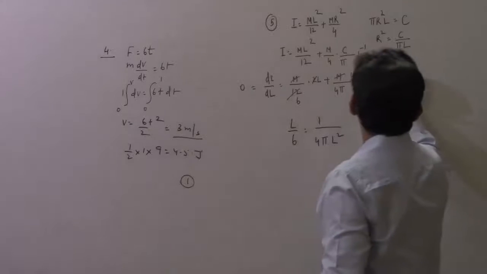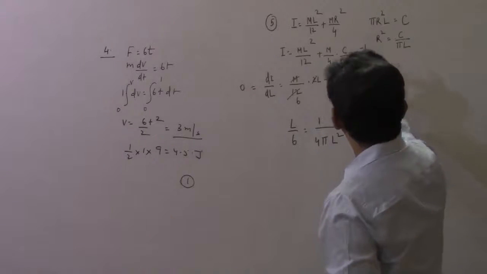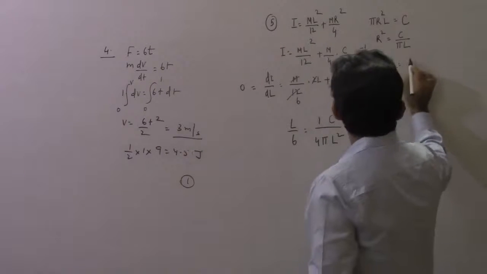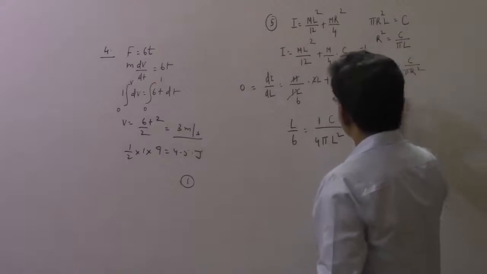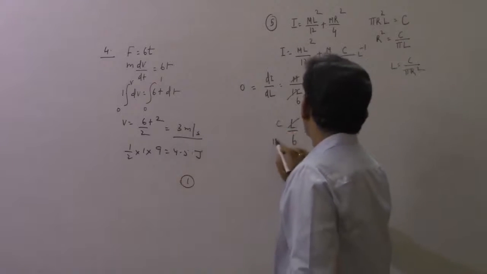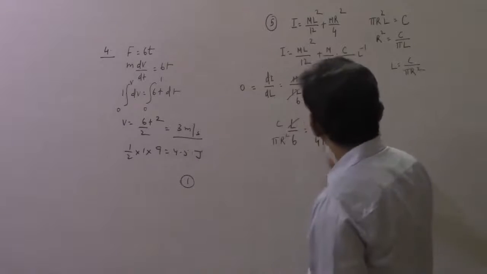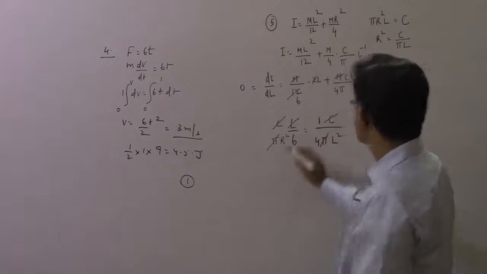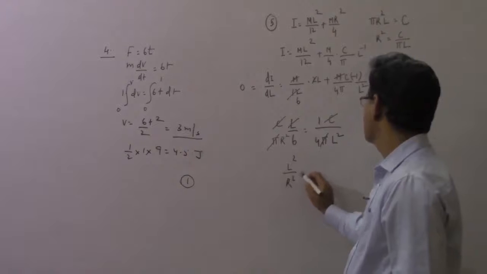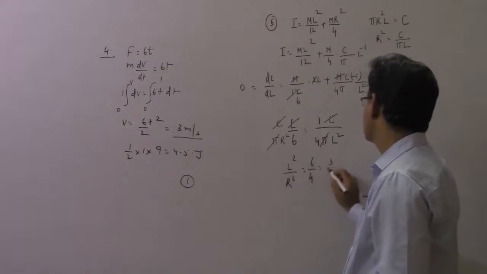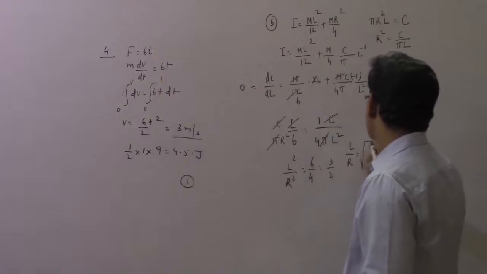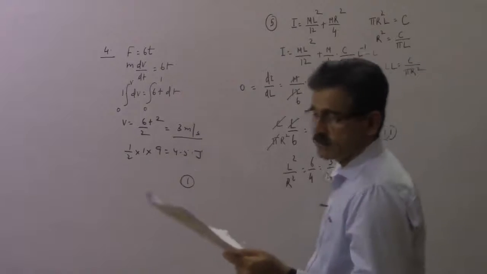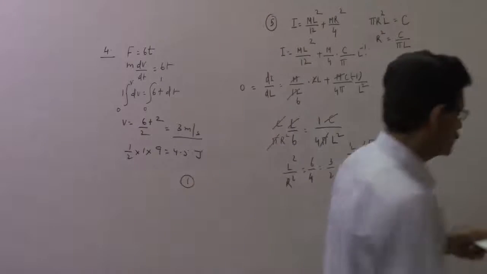So L can be replaced again. There was a constant involved, so that constant C is sitting here nicely. Let us replace this L again. This will be C divided by pi r square. So I make this substitution here. Now I can lose this C, and this pi with this pi. Now L square by r square will be 6 over 4, that is 3 by 2. And then L by r should be equal to root 3 by 2, and that is our answer number 1. 1 is the answer for this particular question.